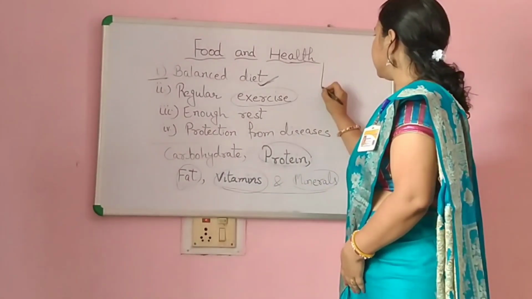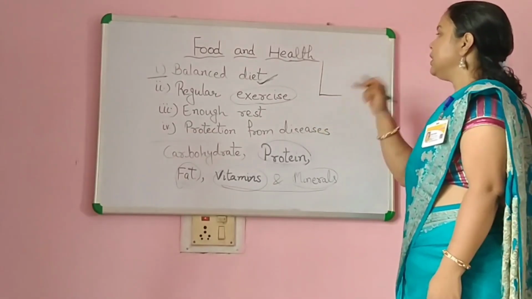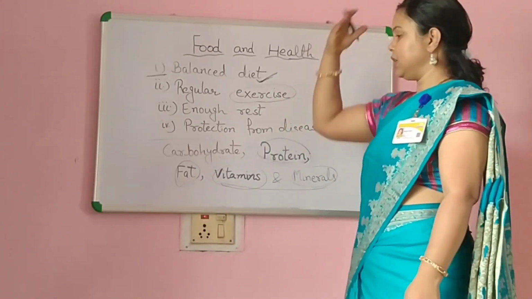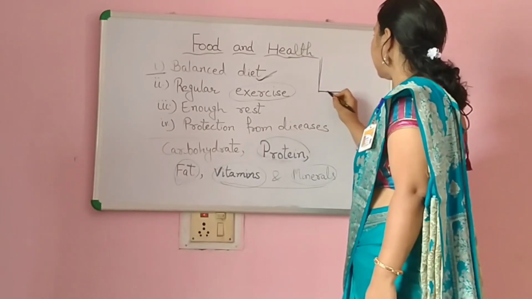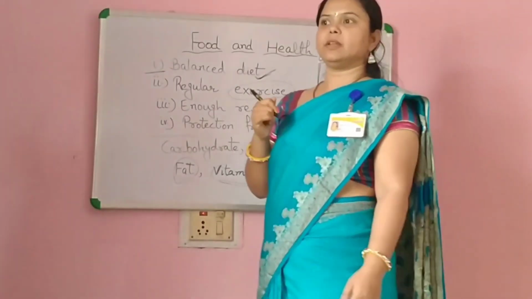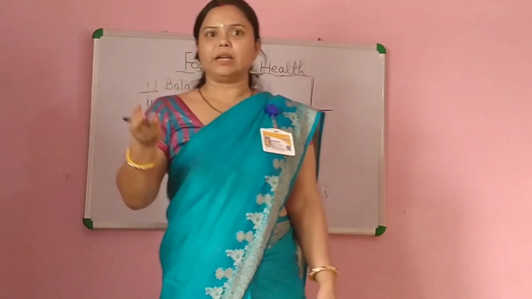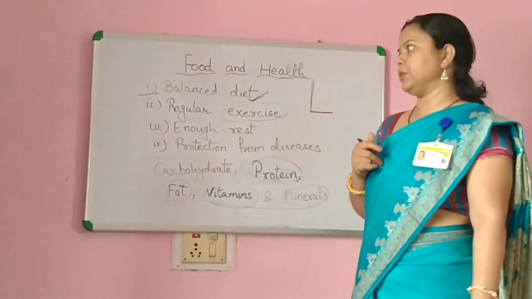Whenever we sit on a chair, we should sit in the L position. Suppose you are sitting on a chair, you should sit in L position, which means your back should be erect like this and your legs should be in front. This is the correct posture of sitting. And whenever you stand, you should stand like this. You should not bend your back, it gives a bad look, and it does not look good when anybody is looking at you.